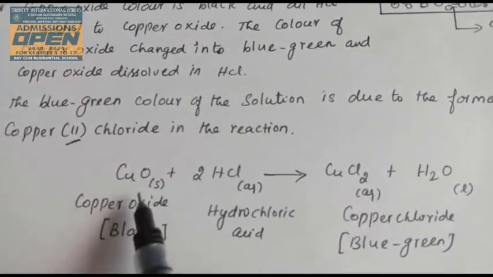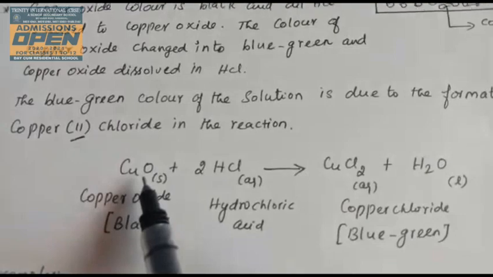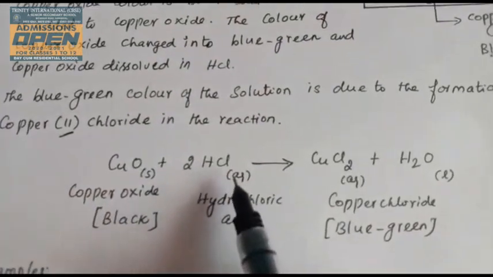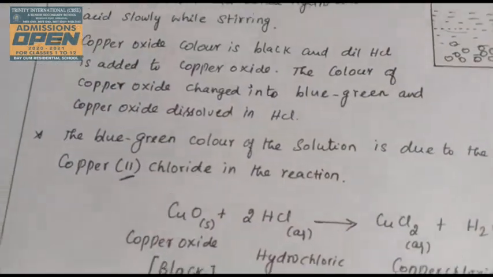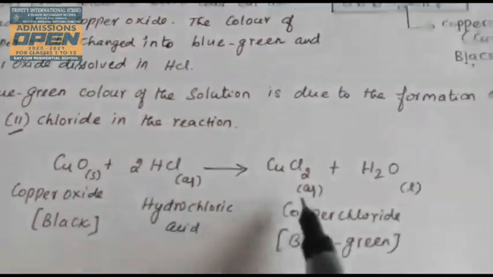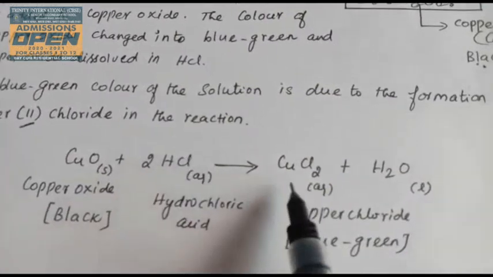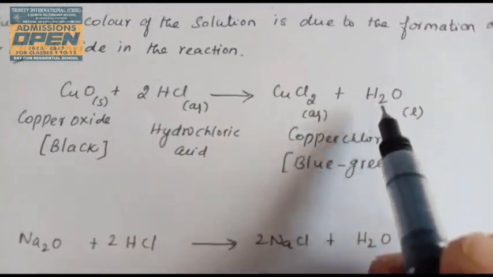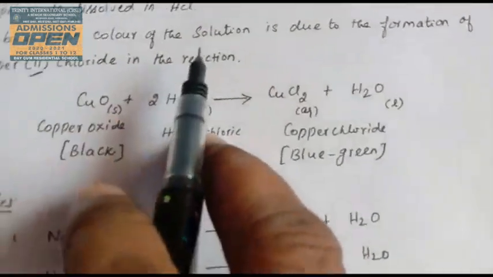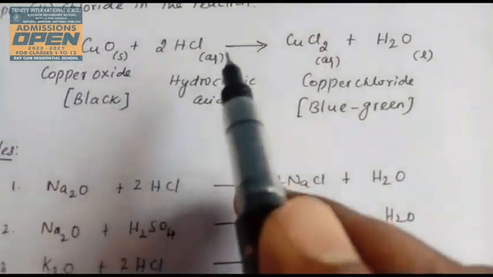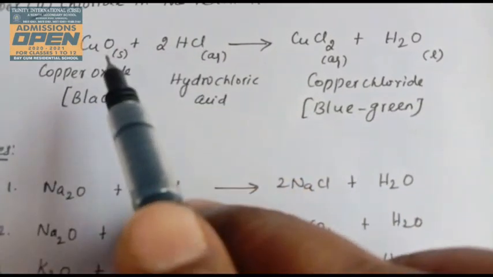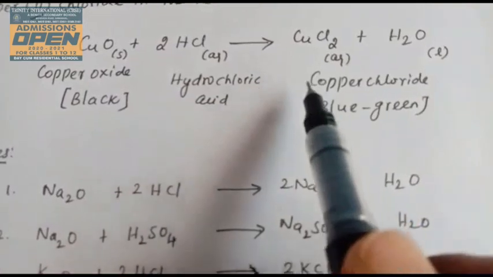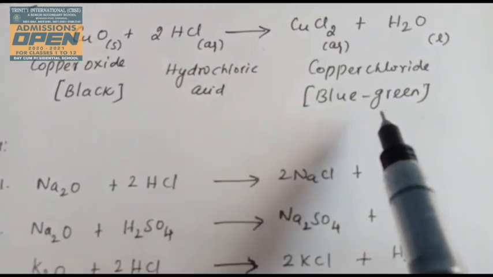The equation is CuO, that is copper oxide, black in color, reacting with hydrochloric acid to form copper chloride and a water molecule. The initial color is black, and finally the copper oxide completely dissolves in hydrochloric acid to form copper chloride, which is blue green.